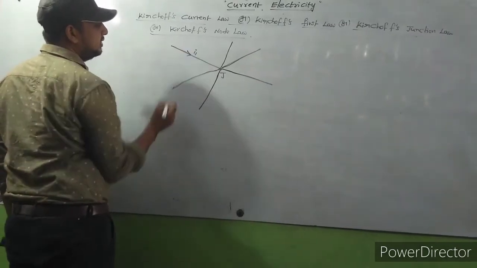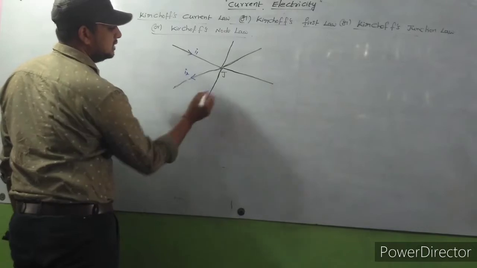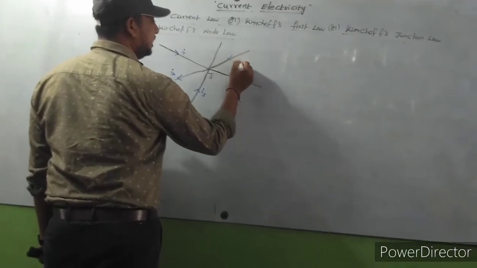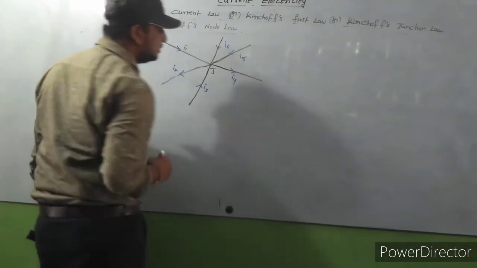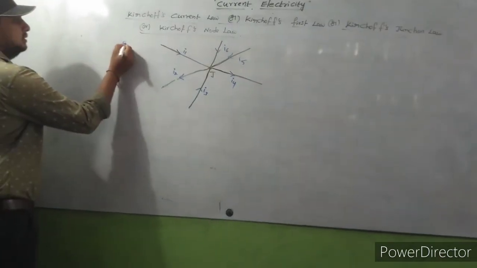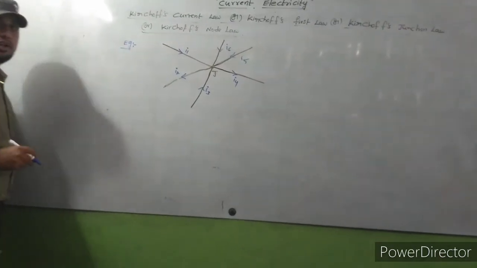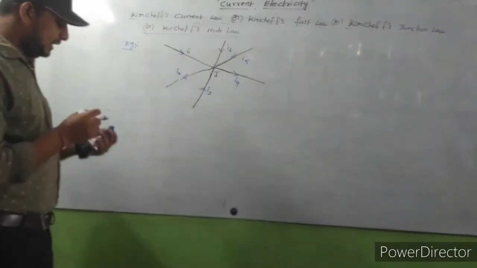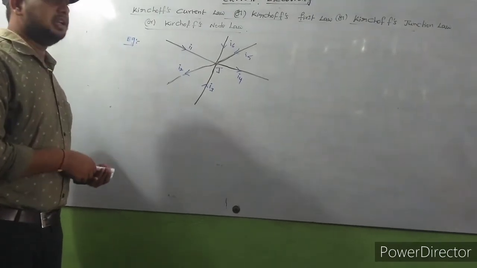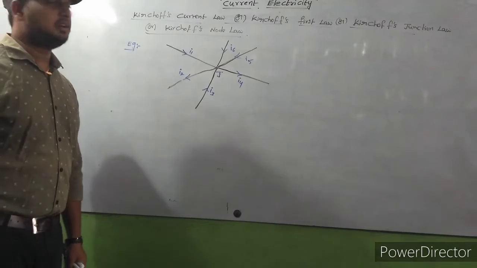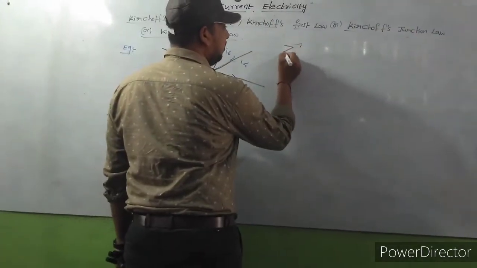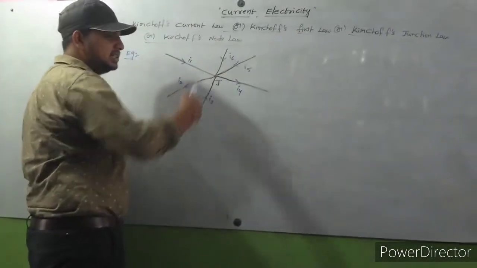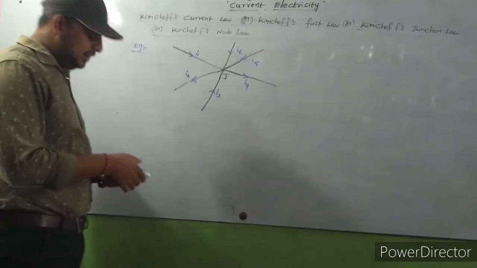So here I consider I1 is the current entering into the junction, I2 is the current leaving from the junction, I3 is entering, I4 is leaving, and I5 is entering and I6 also entering. This is one example. Observe carefully. So apply Kirchhoff's first law here. What is the statement of Kirchhoff's first law? The algebraic sum of the currents entering into the junction is equal to the sum of the currents leaving from the junction.